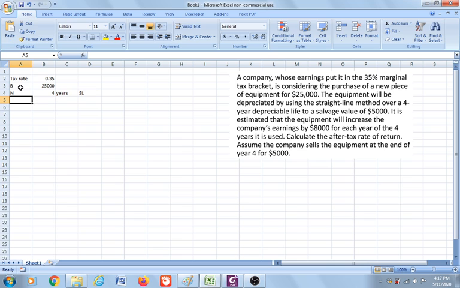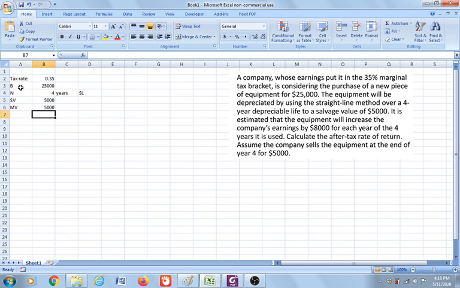The salvage value of the equipment is 5,000. And it is estimated that the equipment will increase the company earnings by 8,000 every year. So it is a constant earning, 8,000 every year for the 4 year period. Then calculate the after-tax rate of return. Assume that the company sells the equipment at the end of year 4 for 5,000. So the market value is 5,000.